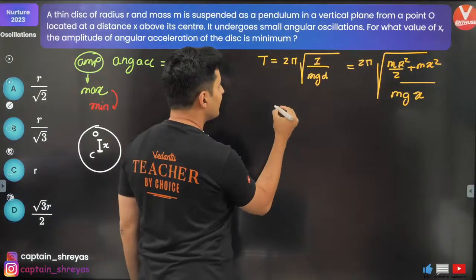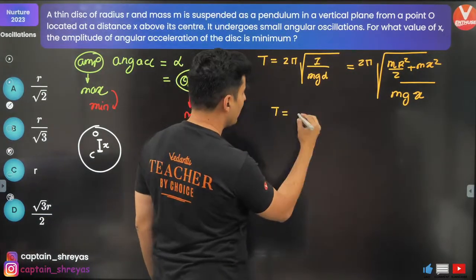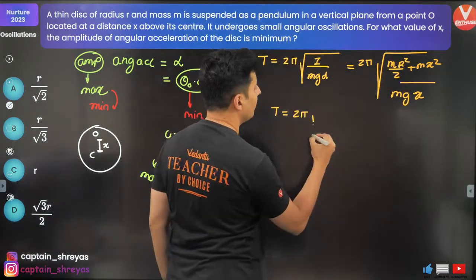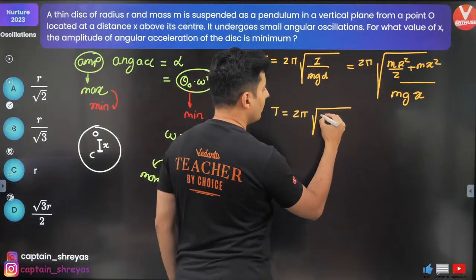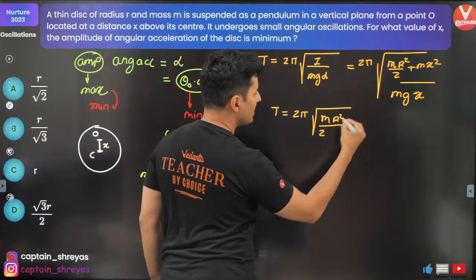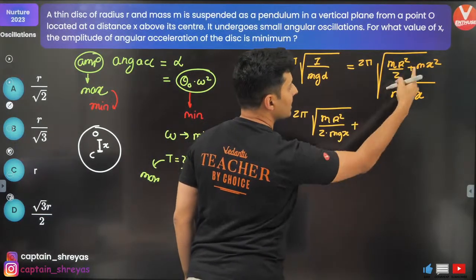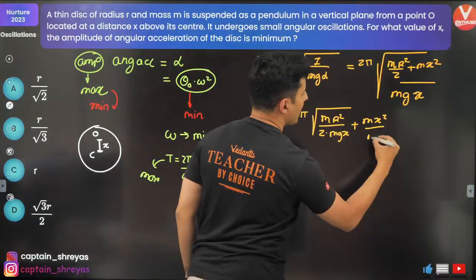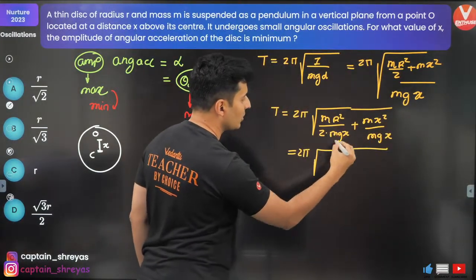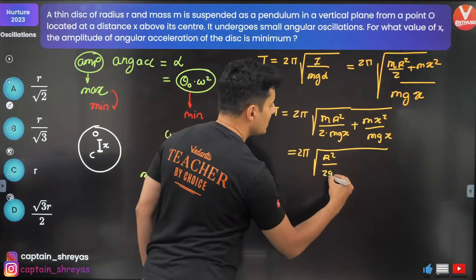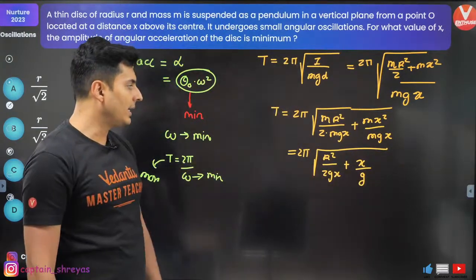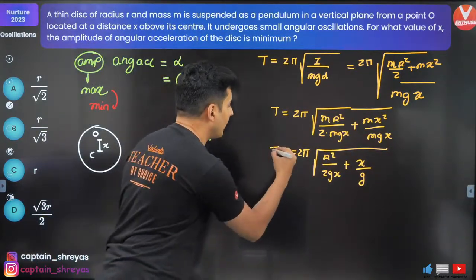So this equation will look like 2 pi under root of (mR square by 2 plus mx square) by mgx. Simplify this and write it as R square by 2gx plus x divided by g.